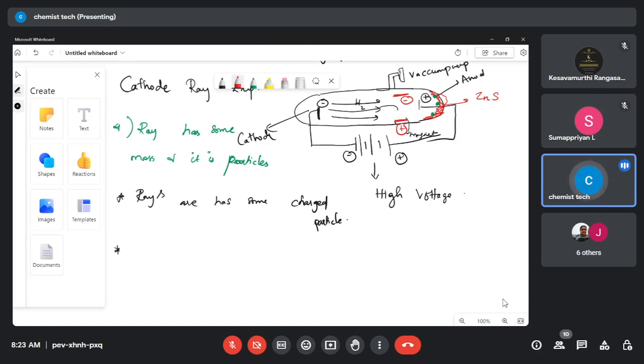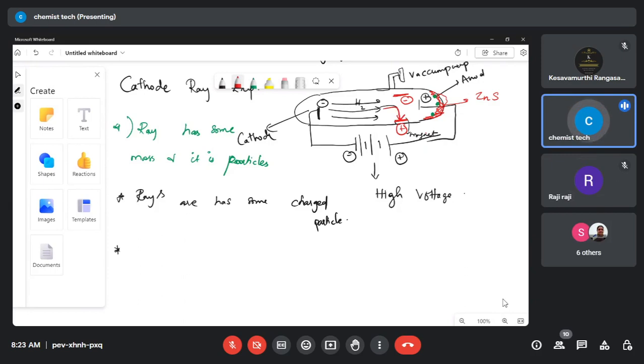What is the charge of the cathode? Negative. So the rays are negatively charged particles. Will they be attracted to the negative plate or the positive plate? To the positive plate. Very good. During this experiment, the rays are attracted to the positive plate, which means the rays are negatively charged particles.